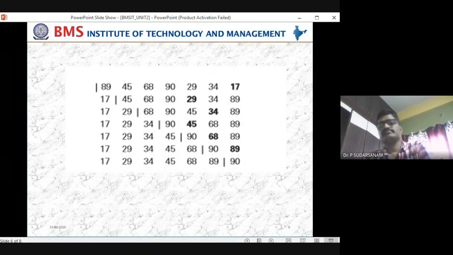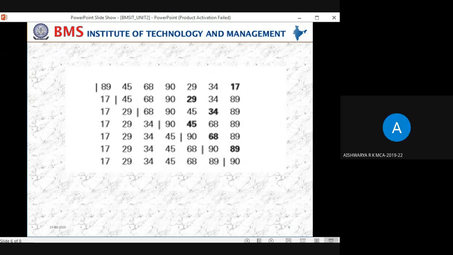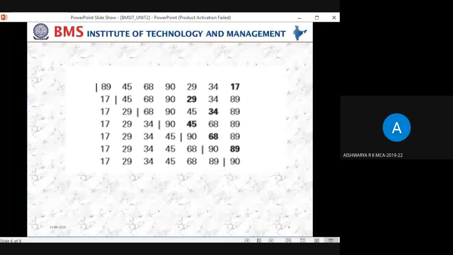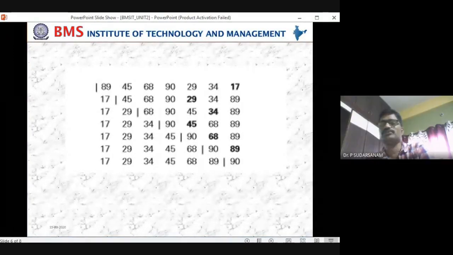You write it five times, selection sort. 90, sir. You're telling the remaining other two, 34, 89. That also you tell me, no? Sir, 29 is swapped with 45, sir. Madam, you are totally confusing. You have only 1, 2, 3, 4, 5, 6, 7 elements, and with those 7 elements you are telling all 7 options.